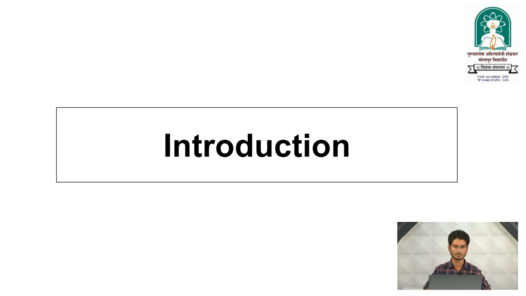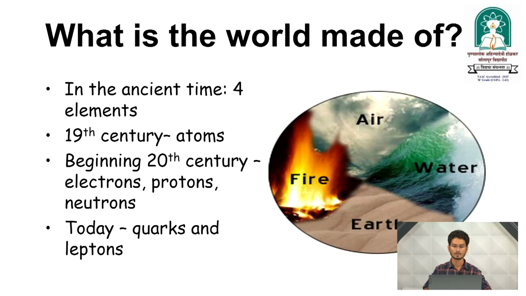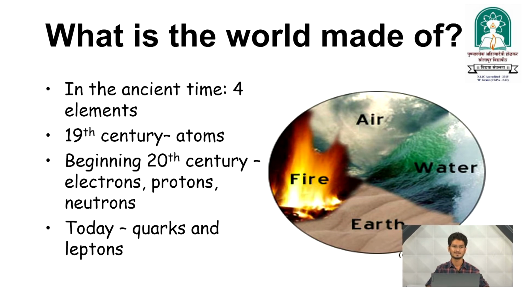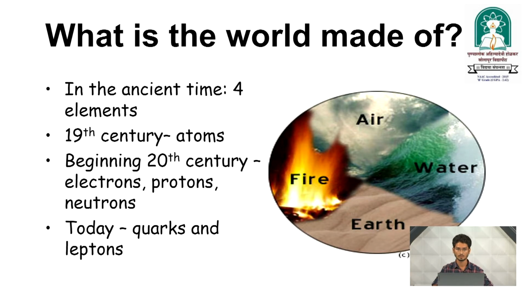First of all, in an introduction, we will see what the world is made up of. Can you imagine what the world is made of? In ancient times, we knew that there were four elements. By using those elements, our world, our earth or universe was understood to be made up of the air, fire, water and the earth.